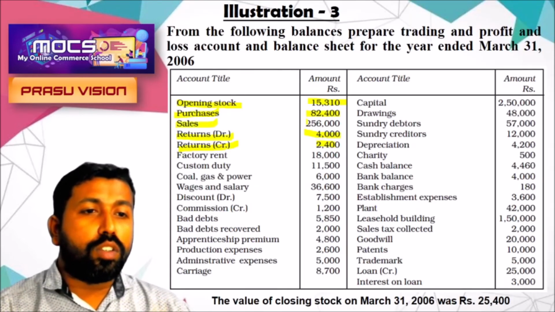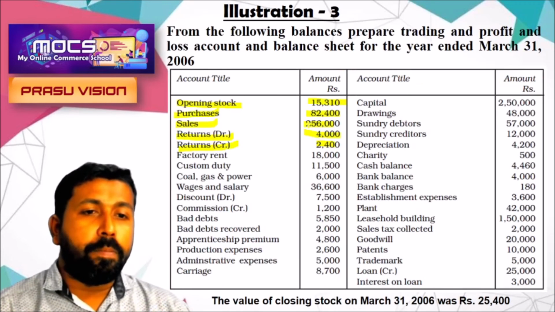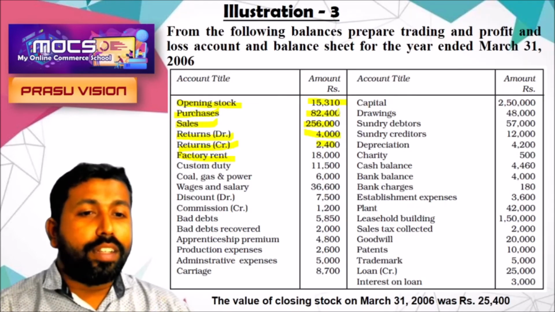Also sales 2,56,000. That sales return is 4,000. Sales is noted on the credit side less return 4,000, and 2,52,000 is the final amount. Then factory rent is noted on the debit side of the trading account.